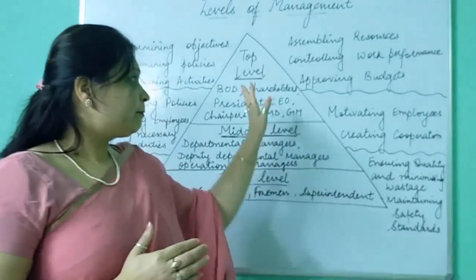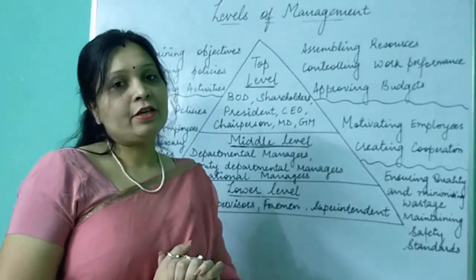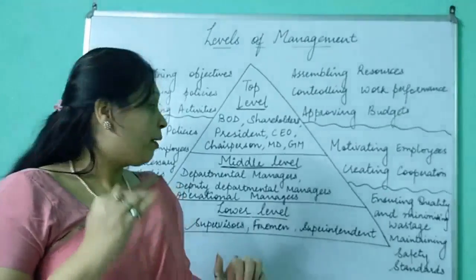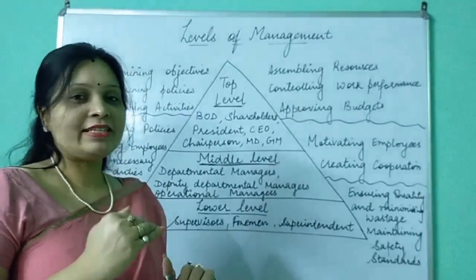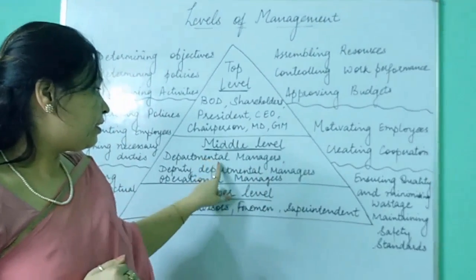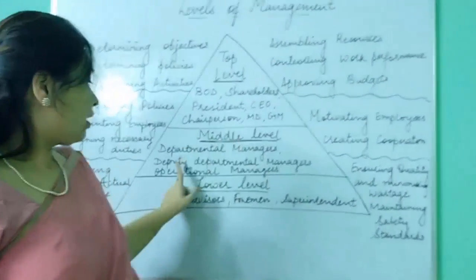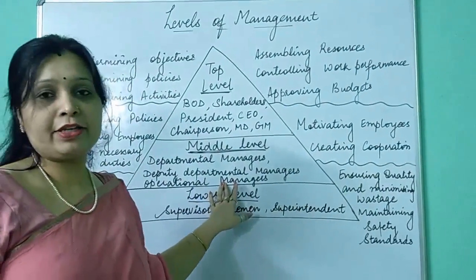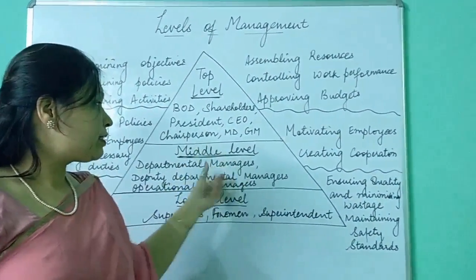So this is the first level, that is top level. Now the second level, middle level managers. First we will see who is there in the middle level. As you can see, departmental managers, deputy departmental managers, operational or we can say functional managers. All these managers come under middle level.